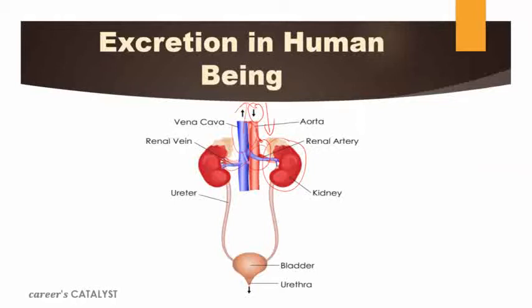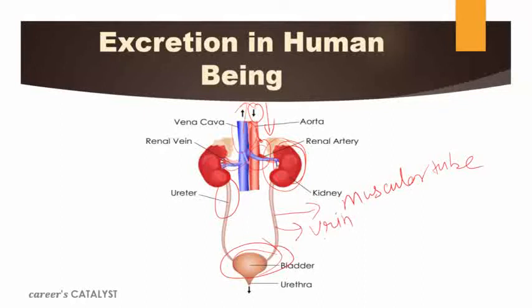Now, this kidney structure is connected with a tube-like structure. This muscular tube that you can see here actually helps to eliminate the waste material from the kidney, and it brings it to the bladder. So this muscular tube coming out from the kidney opens into the bladder. This is the bladder where it opens. It is carrying urine, which is filtered by the kidney.